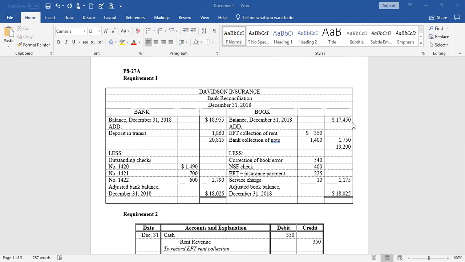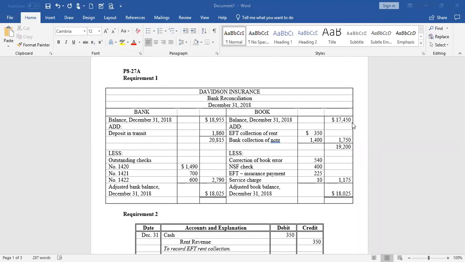Now, if the bank knows everything it should about our checkbook, and we know everything that the bank knows about our checkbook and have recorded it, that means we have a perfect accounting of our checkbook. The balance on the bank statement should agree to the balance in our checkbook.